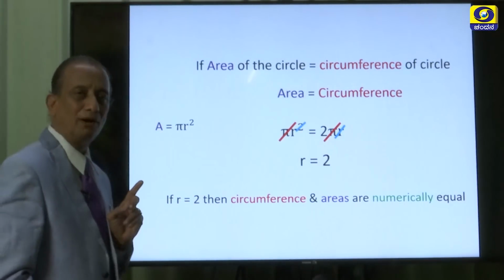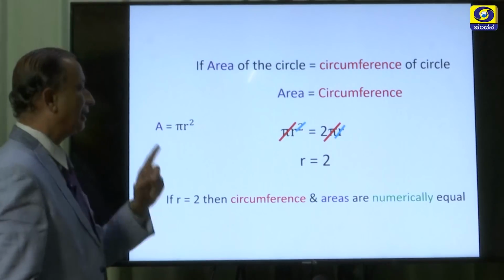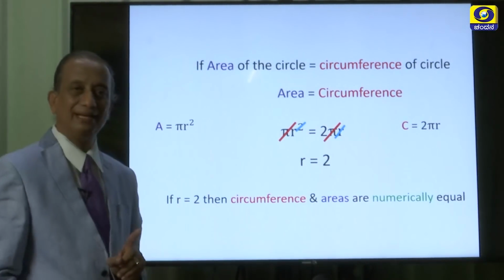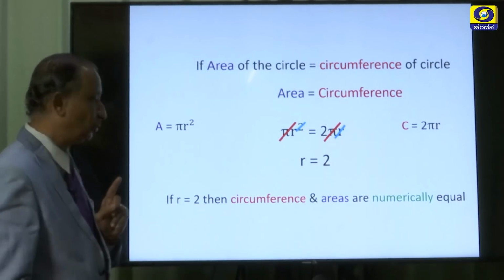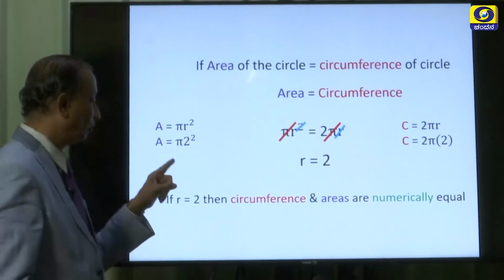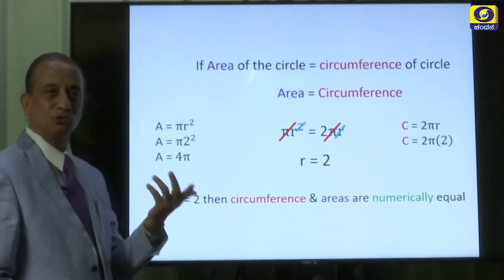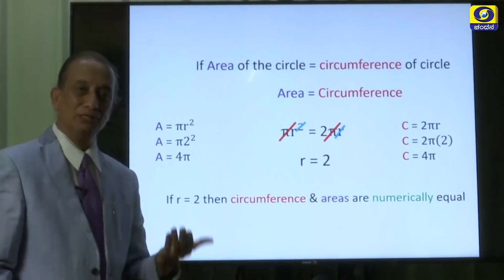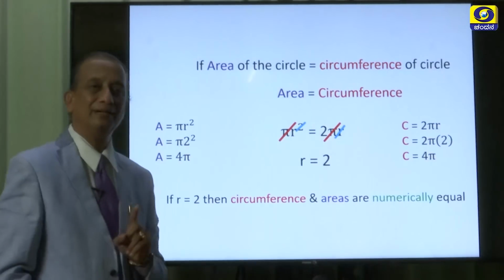So, let us do one small verification. Area is pi r square, circumference is 2 pi r, and we have found out the radius as 2. So, let us substitute 2 here. So, pi into 2 square, and there 2 pi into 2. So, this is nothing but 4 pi, 2 square is 4 pi, and the circumference is also 4 pi. So, this is possible only when the radius is 2 units.